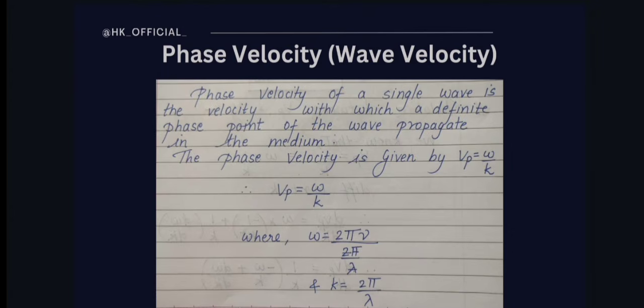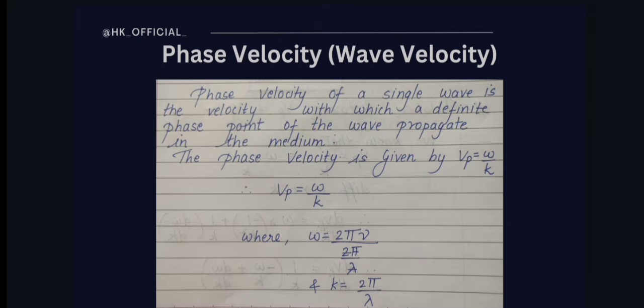So the phase velocity is simply how fast Bob, that is our leading ant, moves forward, and you can calculate it using the formula V is equal to omega by k. This formula helps us figure out how fast Bob, the leading ant of a wave, is going as it travels through the medium. I hope you understood. Your ants you can take as particles.